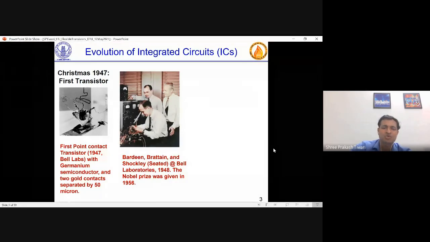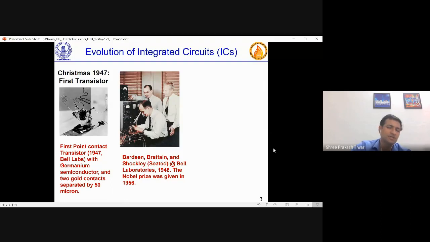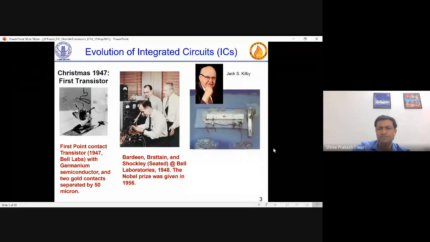These three gentlemen were involved in making the point contact transistor, which was made of germanium. And obviously a transistor has three electrodes, where one is the control and the other two are in the current flowing path. This was done in 1948. In this image you see them characterizing it.